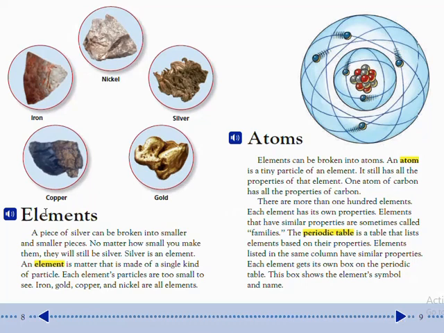Elements. A piece of silver can be broken into smaller and smaller pieces. No matter how small you make them, they will still be silver. Silver is an element. An element is matter that is made up of a single kind of particle. Each element's particles are too small to see. Iron, gold, copper, and nickel are all elements.